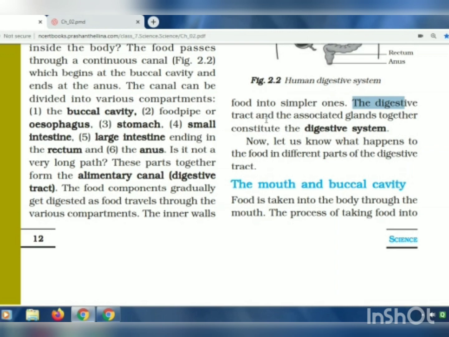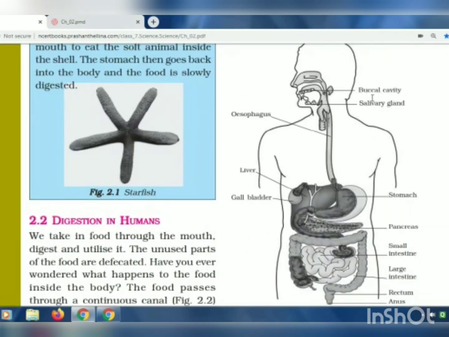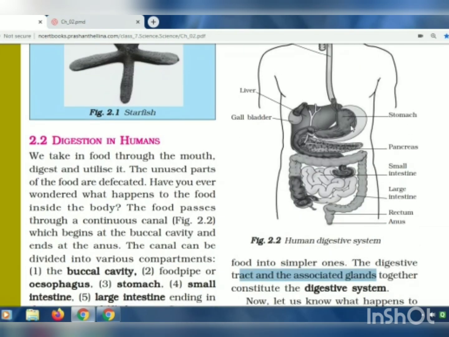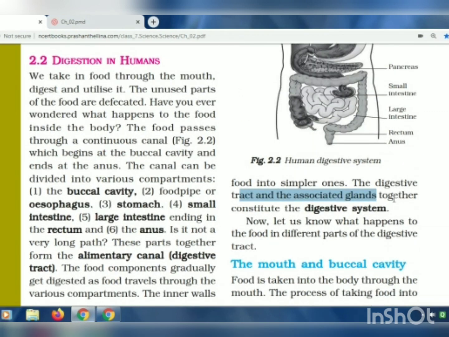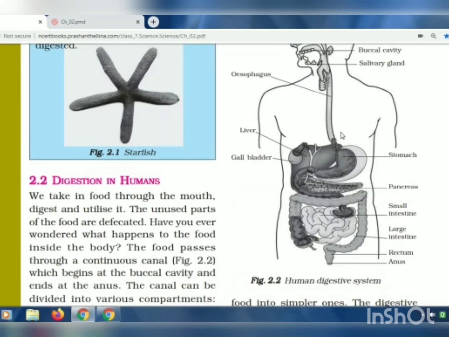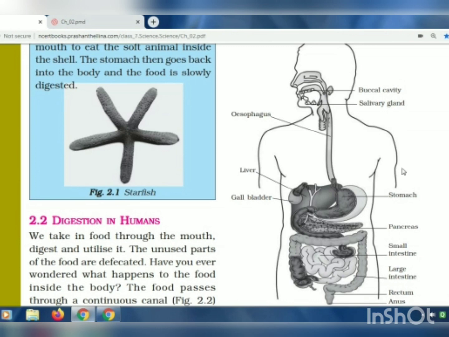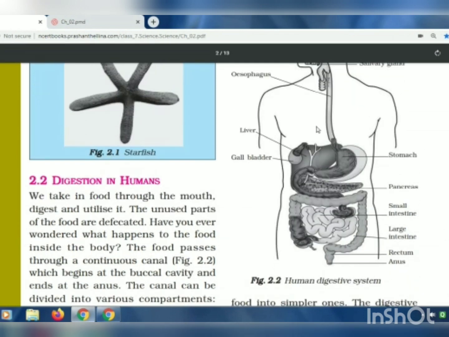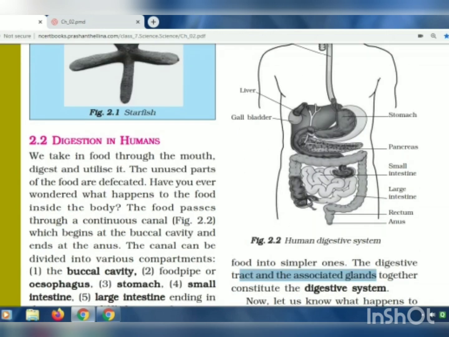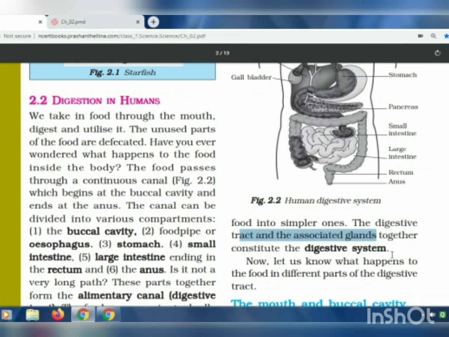So the digestive tract and the associated glands. Which are those associated glands? Salivary gland, liver, pancreas, small intestine, large intestine. These are the other glands which are associated with the digestive tract, which together constitute the digestive system. So all these parts that are labeled in this diagram take part in digesting the food that we eat. So they all together form the digestive system.